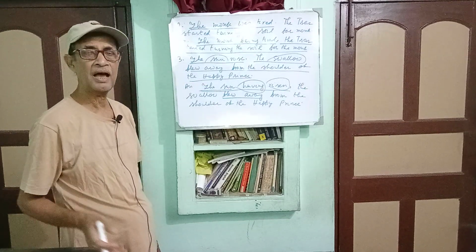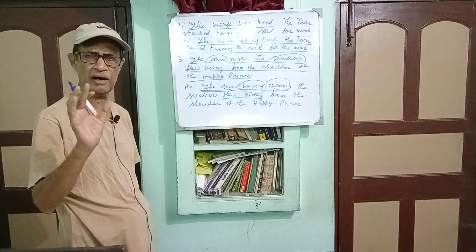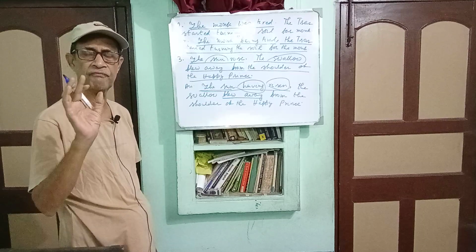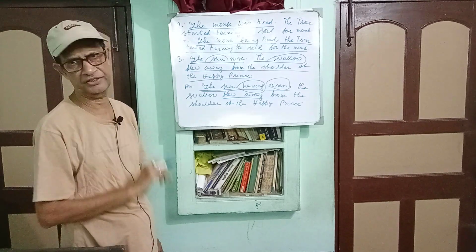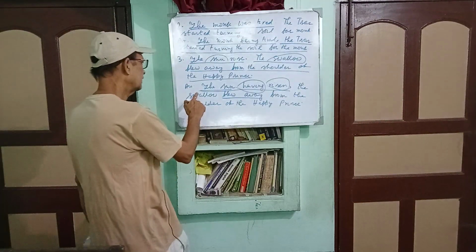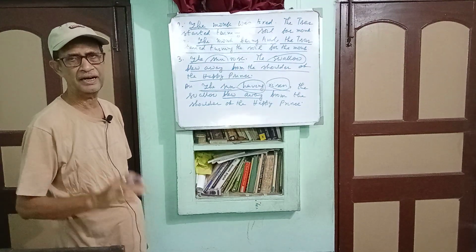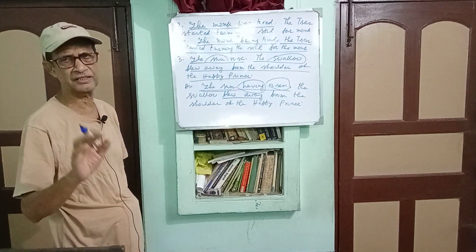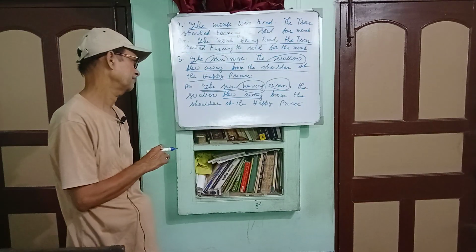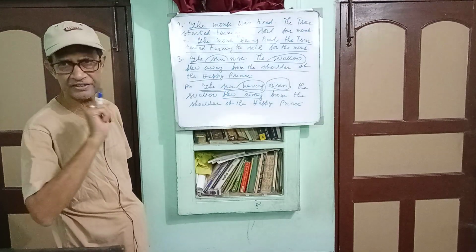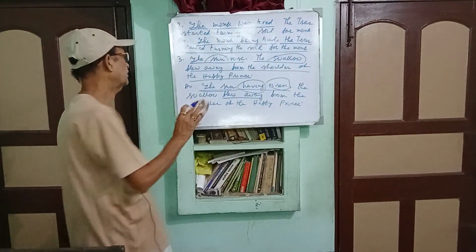Okay? And what is a phrase? You know that a phrase is a group of words without having a finite verb, but it is also the part of a sentence. So, the sun having risen is the part of a sentence. It is nominative absolute or absolute phrase, and it is also the phrase. Clear? Now let us come to the fourth example.